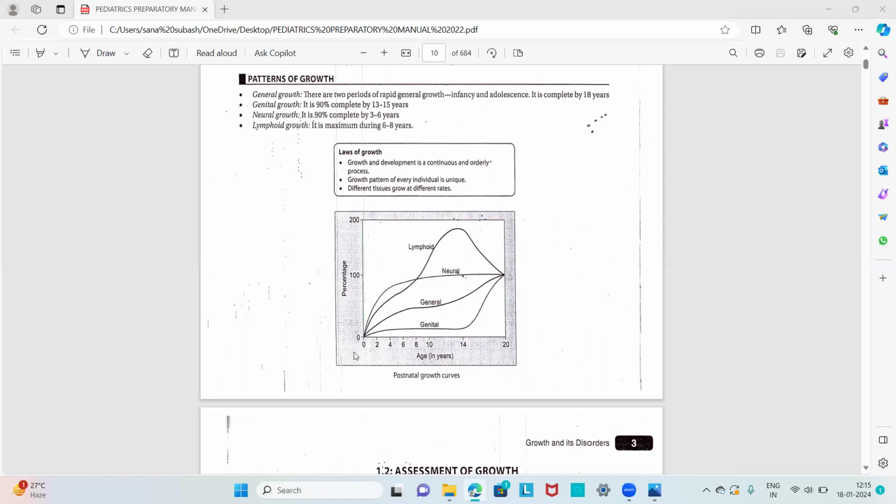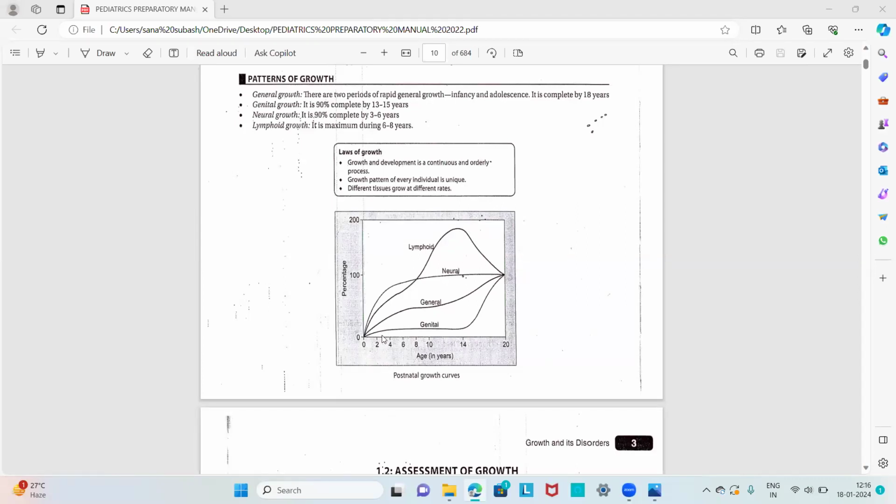The next is the lymphoid growth. This is this kind of curve. Usually at about 4 to 8 years of age, there will be maximal lymphoid growth. So this diagram or curve is showing the lymphoid growth.